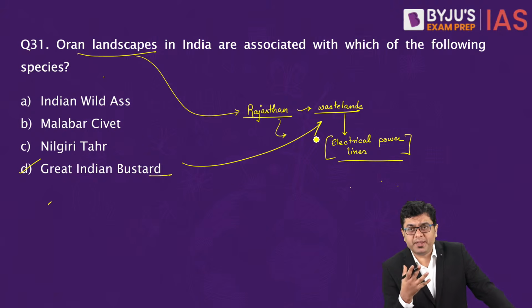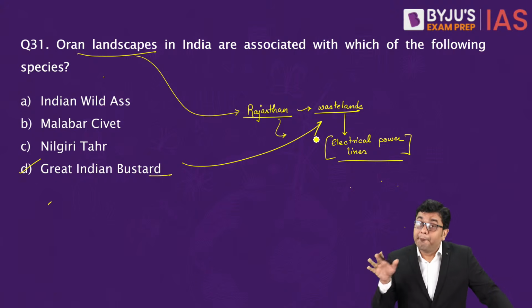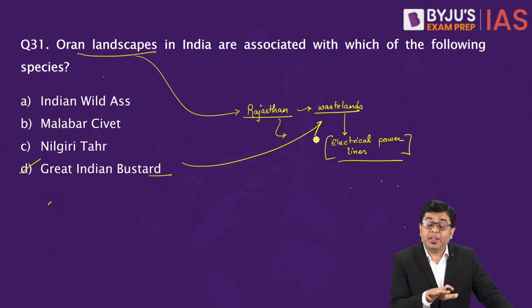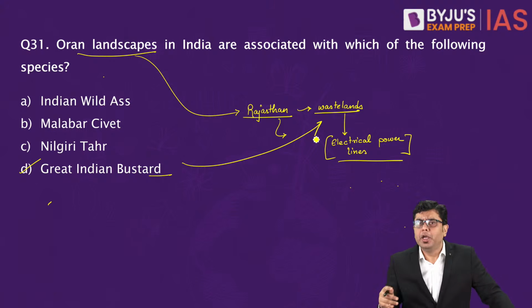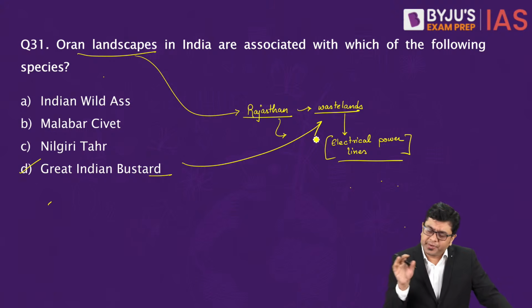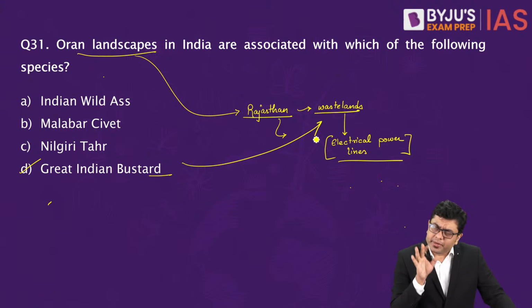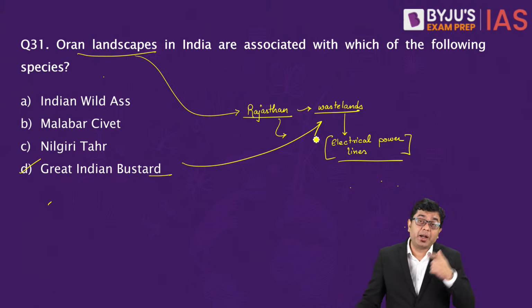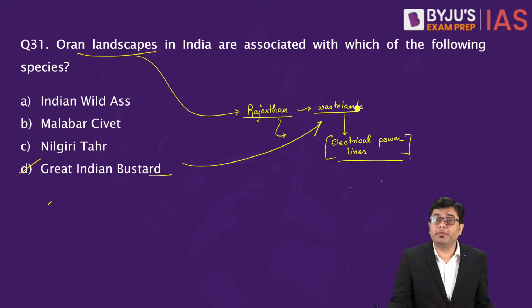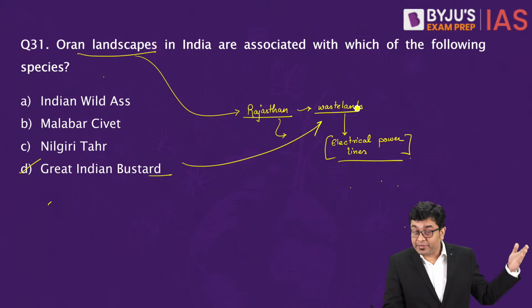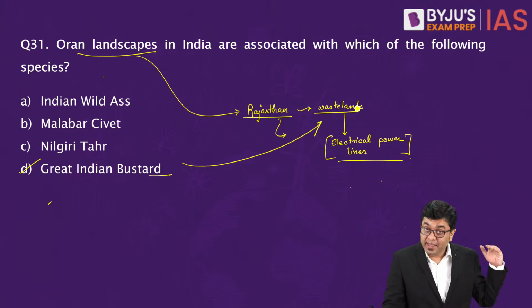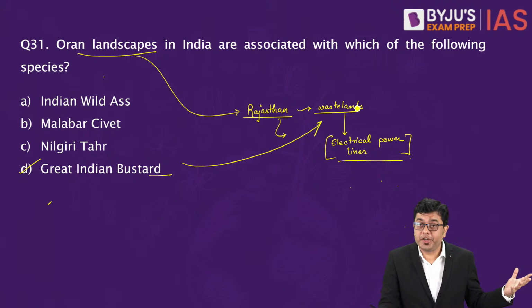So in this case, the Great Indian Bustard is very relevant for these wastelands. Now, what is the problem in this case is, whenever you have any wasteland which is declared, immediately reclamation of land, agricultural extension, etc. is carried out. But these are not exactly those lands which are not productive at all. You'll find the presence of certain shrubs, certain amount of vegetation, which is relevant enough for these bustards. But once you carry out the reclamation of the wasteland, we have talked about the aspect of various degraded lands, etc. under Bonn Challenge, land degradation neutrality.